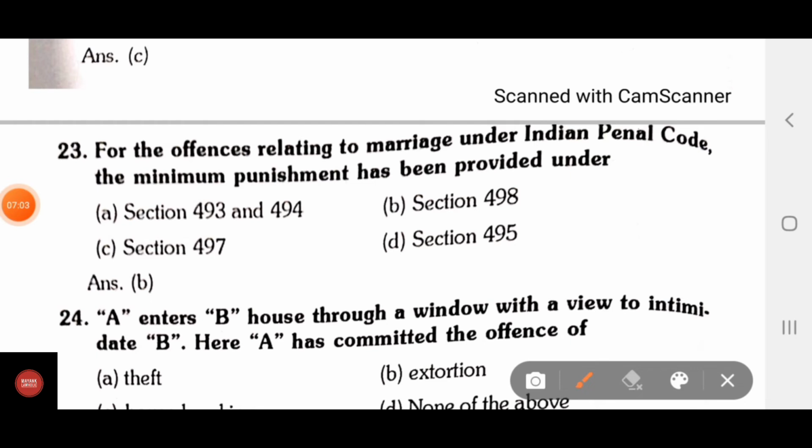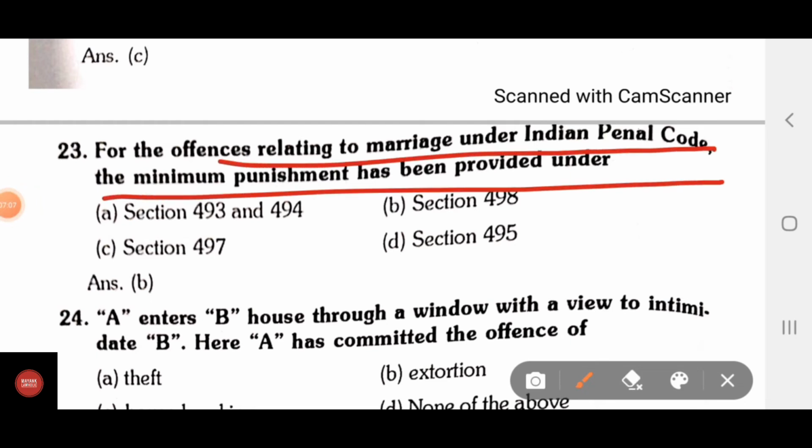For the offense relating to marriage under IPC, the minimum punishment has been provided under A, section 493 and 494; B, section 498; C, section 497; D, section 495. The correct answer is B, section 498.